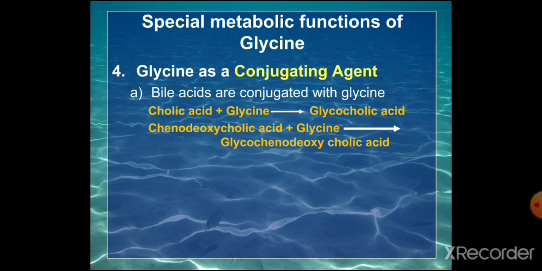Cholic acid with glycine forms glycocholic acid. Chenodeoxycholic acid with glycine forms glycochenodeoxycholic acid. So these two are the bile salts formed by the conjugation of glycine with the bile acids, cholic acid and chenodeoxycholic acid. You know the importance of bile salts, which are used for the digestion and absorption of lipids.